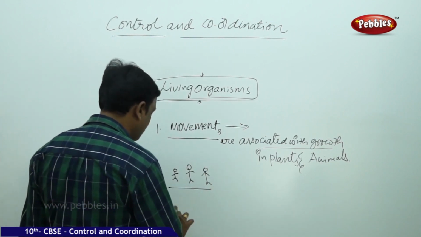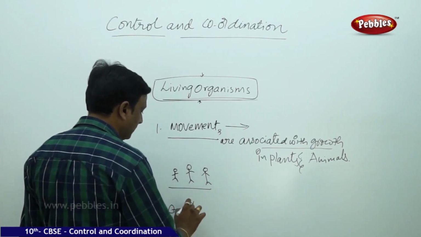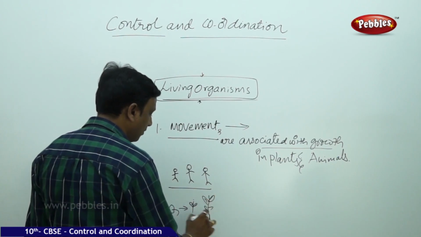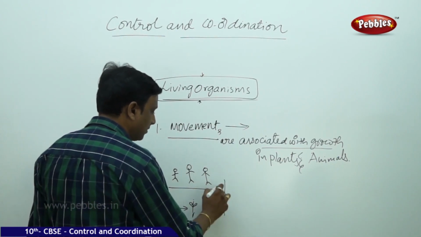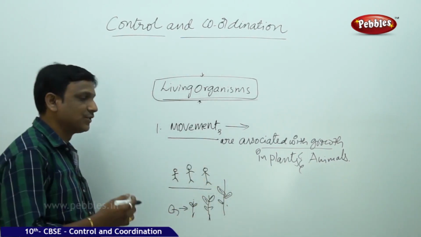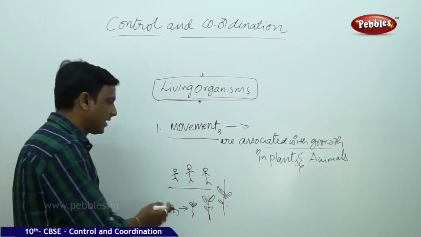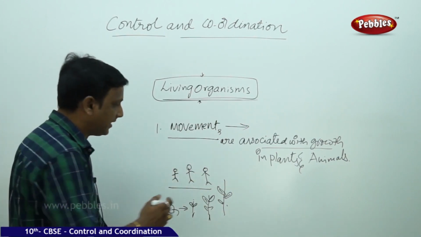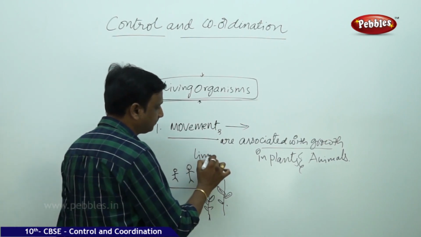In the same way, a small seed grows into a small plantlet, and it grows into a big plant. So growth shows some kind of movement. The height of the body is increased. In animals, it is limited.